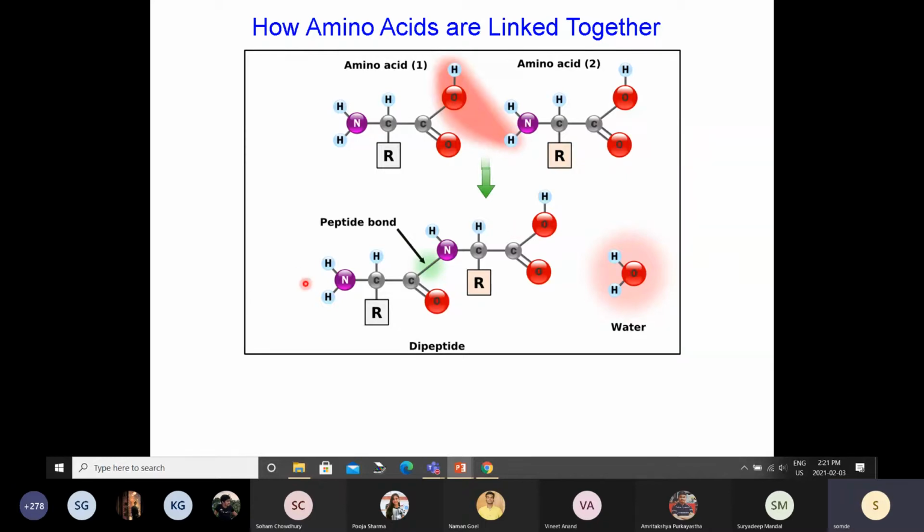So that is why when you have this polymer, which is a protein or a peptide, this is called the N terminus, which will have the free amine group, and this is called the C terminus, which will have a free carboxylic group. Just like your DNA and RNA, we give two names to the two ends. One is the 5' end, the other one is the 3' end. Similarly in case of proteins, this is the N terminus, N for amino group, and this is the C terminus, C for the carboxylic group.